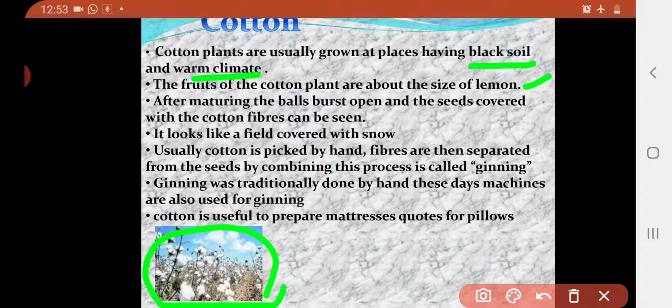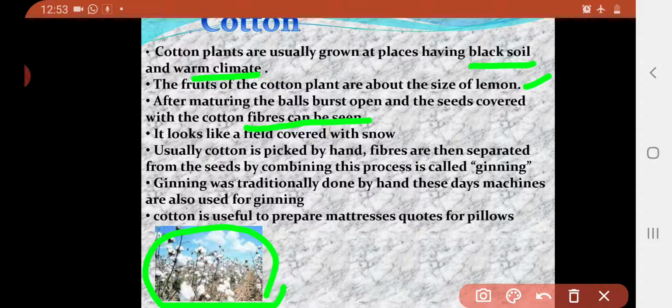Cotton fibers can be seen when the balls spread out or burst. It looks like snow covering the field, right? Like this we can get a beautiful picture when we see the cotton plants.